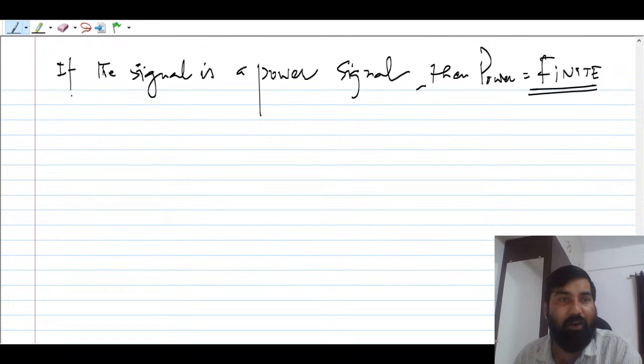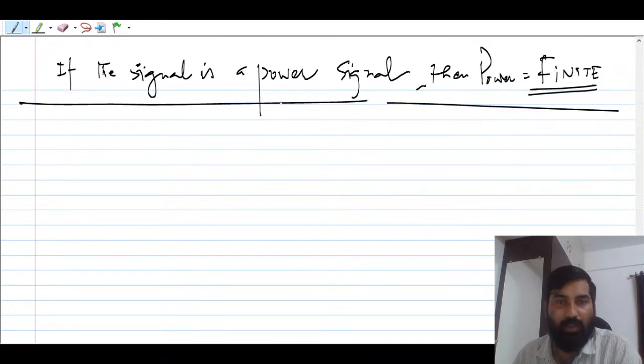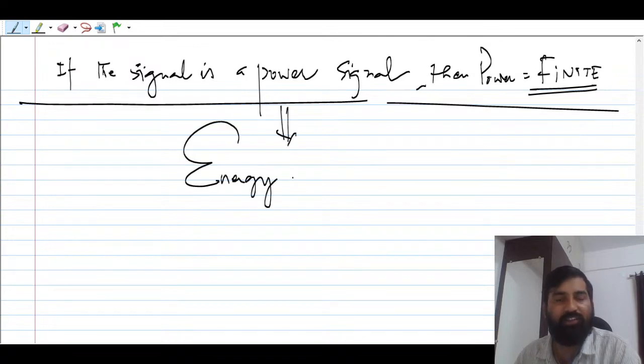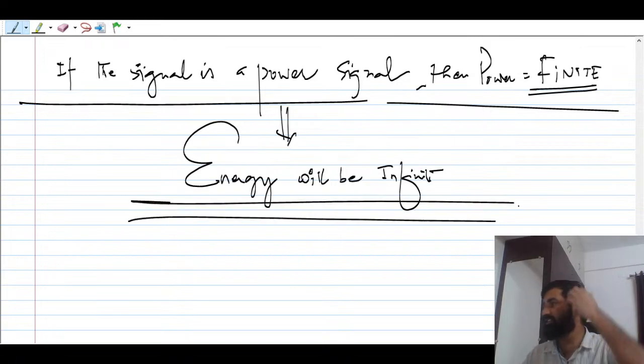If the signal is a power signal, please remember, the energy is going to be infinite. This is very important to remember: energy of a power signal is going to be infinite. So blindly you can say that. Let me take one example.